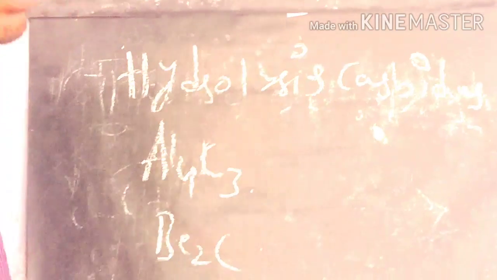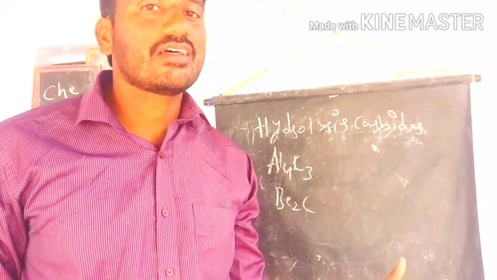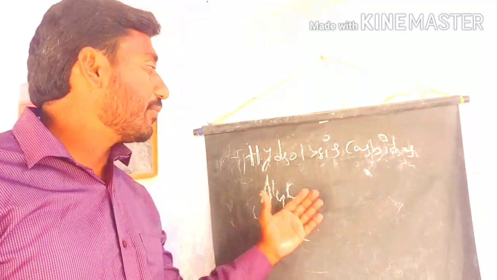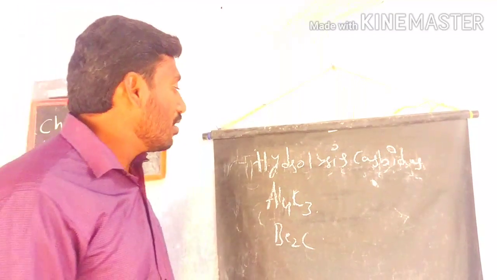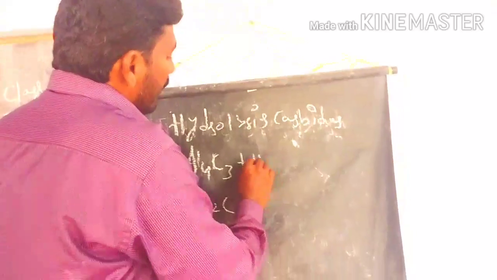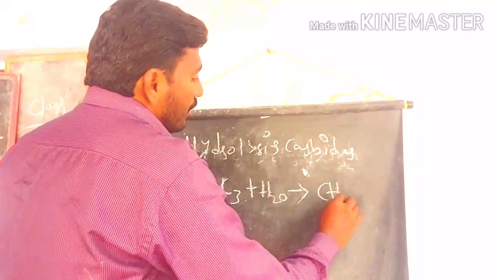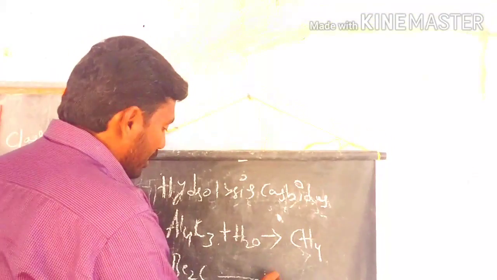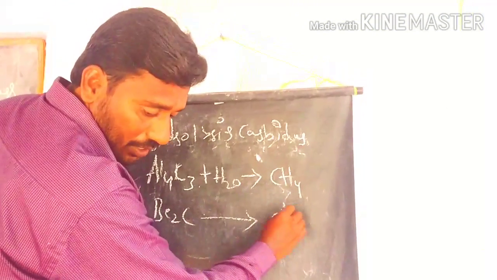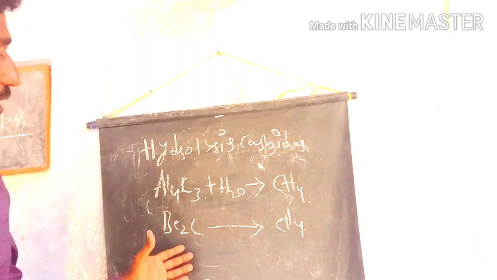These carbides are methanides. We can hydrolyze these carbides with water to prepare the alkane products. Let's see what happens with aluminum carbide: hydrolysis gives methane as the product. So here also methane is the product. This way we are preparing alkanes from carbides.